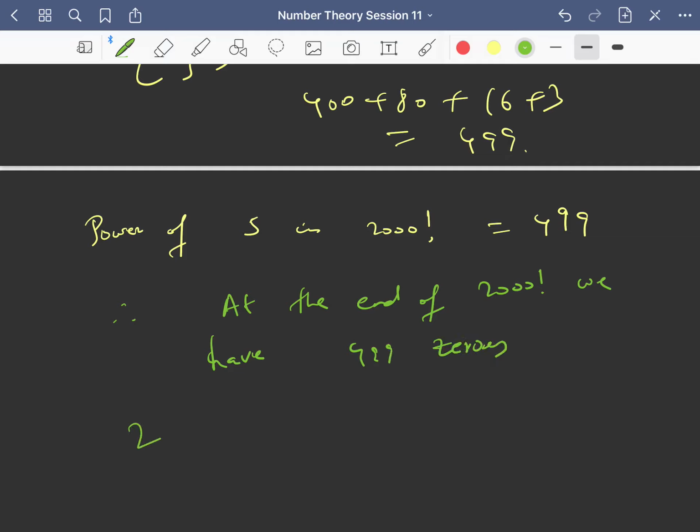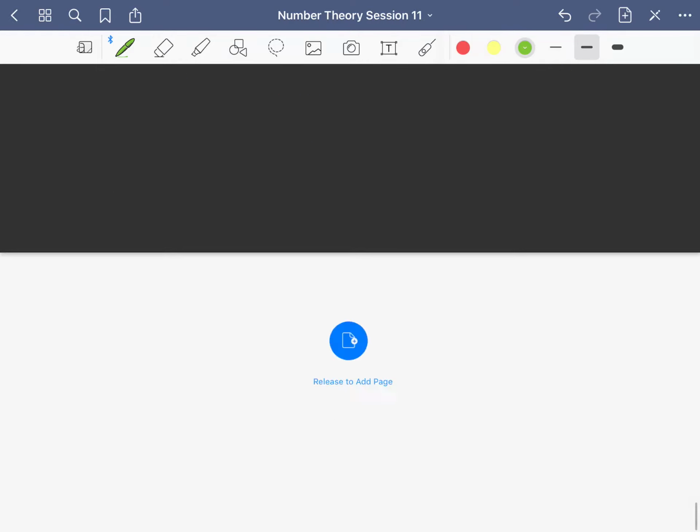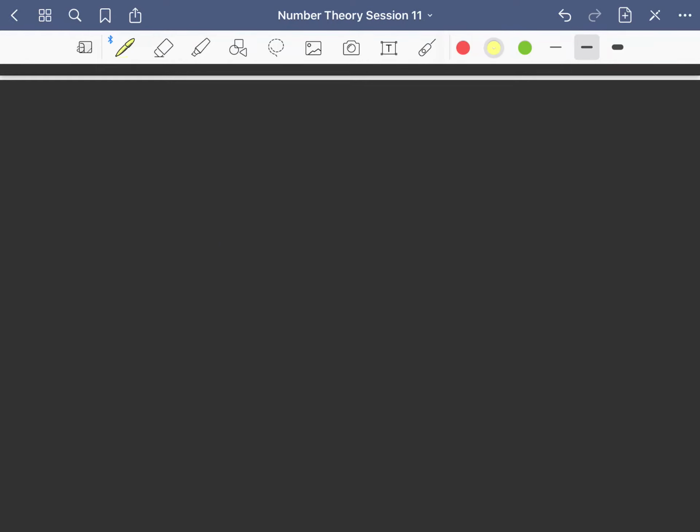Because power of 2 will be definitely more than 499 only, right? This will be so much, it will be more than 1000, and power of 5 is 499, so you will get only 499 zeros, and rest of powers of 2 will be remaining as it is. Fine. So I think this is very clear to you.